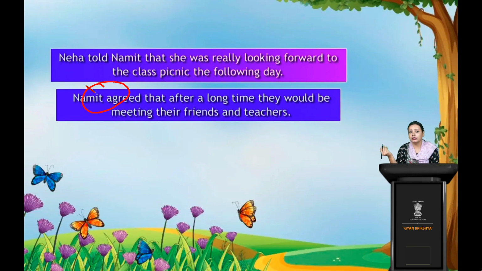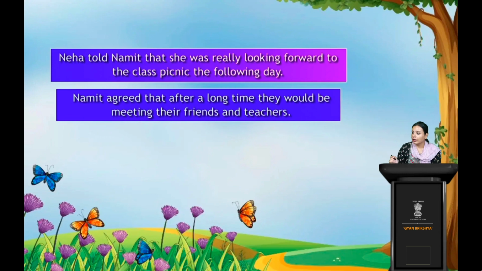That is future tense, so would be is added here. We all know that for any sentences in the future we use would, should. I hope this part is clear. Now these two sentences come under indirect speech.